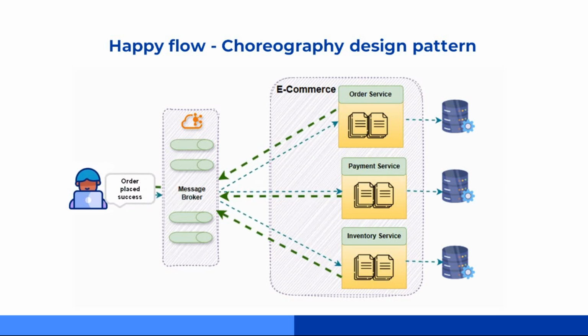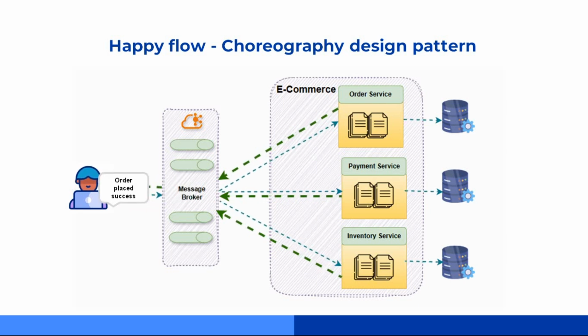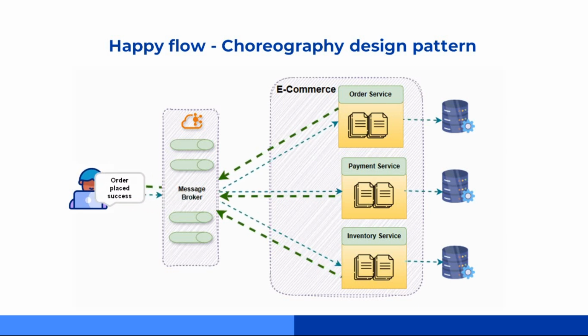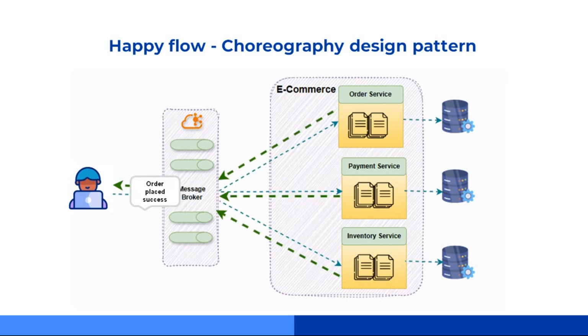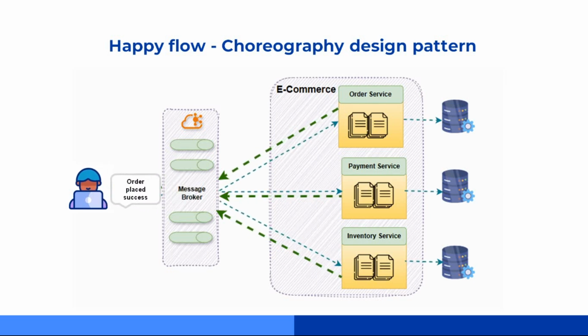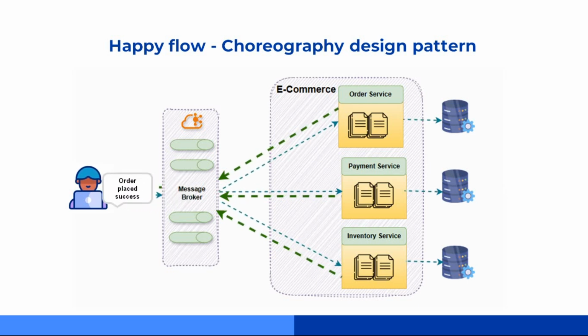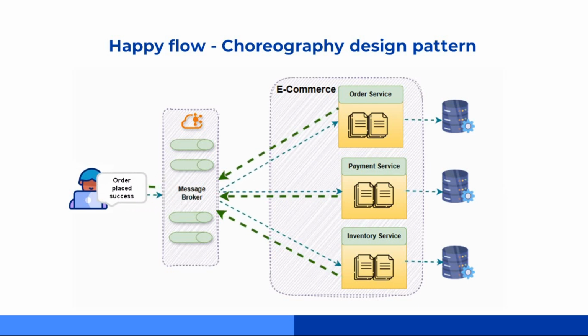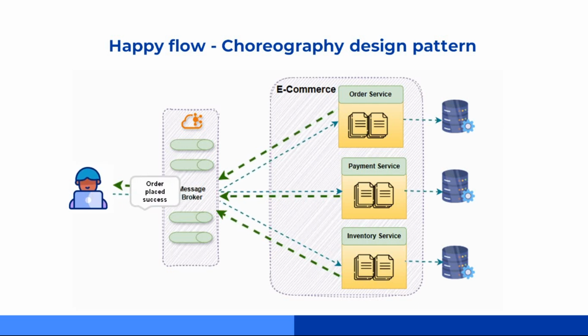Now have a look at the failure case. What if the inventory service fails? How does choreography handle it? Let's walk through it step by step. Just like before, the client kicks things off by sending a request to place an order. Choreography passes this to the order service, which creates the order and emits an order created success event.